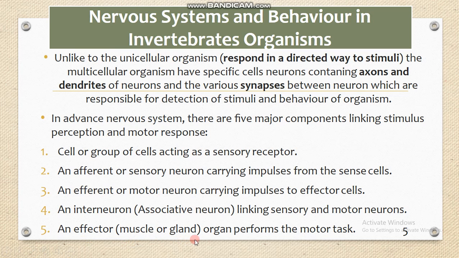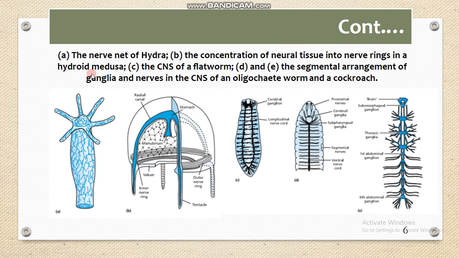Effectors may be muscles or glands. In the case of muscles, whenever the muscles are affected, the body of these invertebrates shows different movements. While in the case of glands, they secrete different types of secretions. As you will see here, these different animals have different sensory cells. We continue this lecture in the next video. Stay with me.